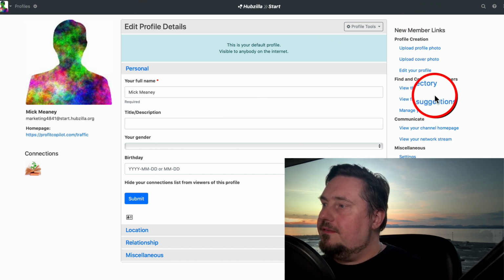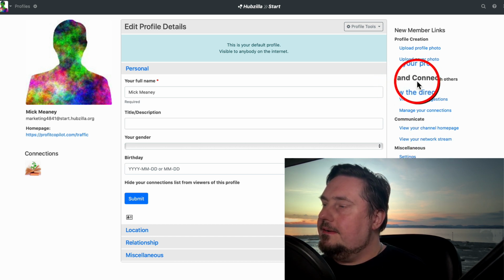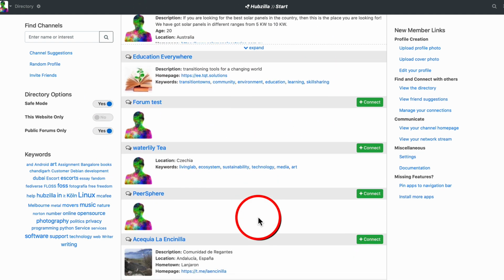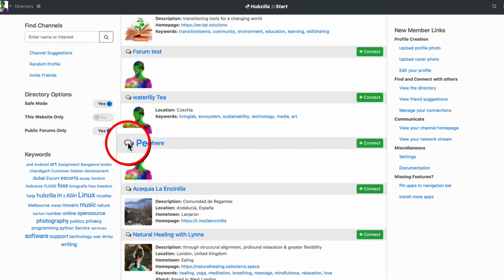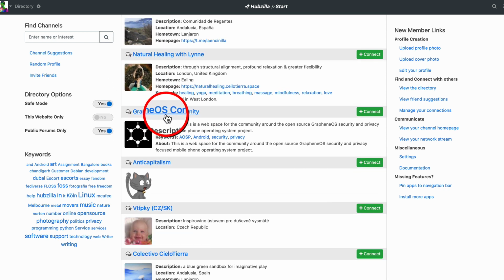Here, we've got a few options on the right-hand side. So we can go and find and connect with others. Let's click on that. And here we have the global directory. These are people's channels. And notice we have these little icons, these common icons. Check this out.